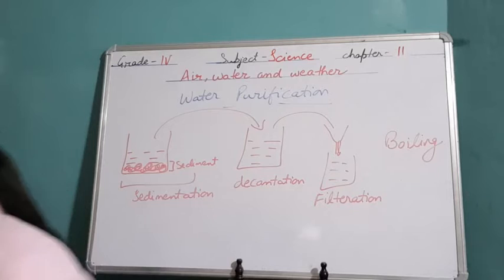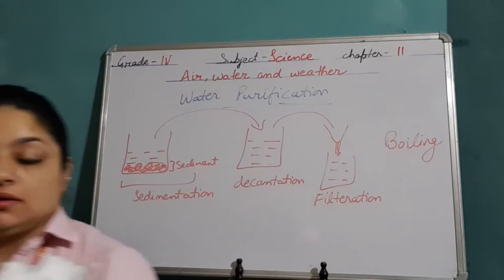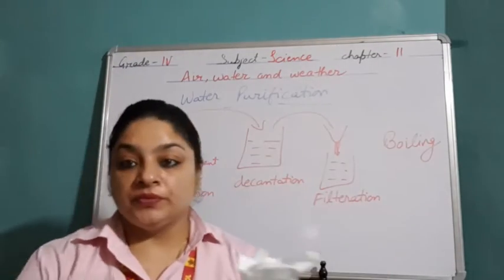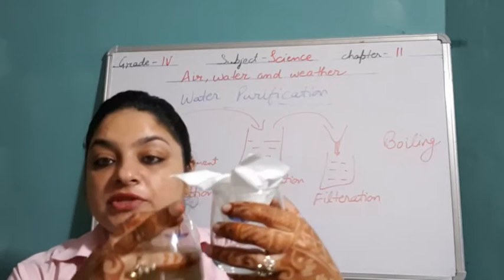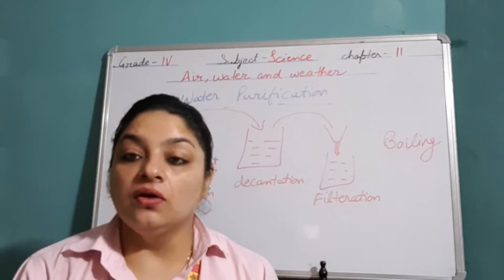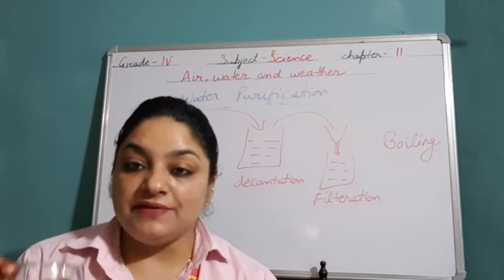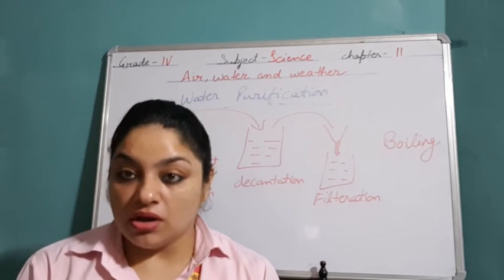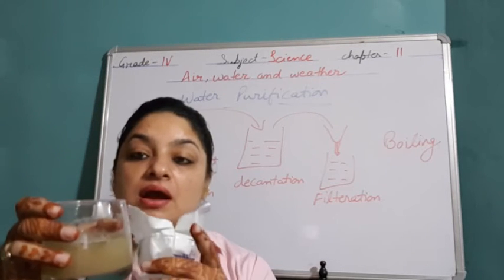Filtration is, I have filter paper. Now I will pass this muddy water through the filter paper. This is filter paper, this is glass right now. So the pores in the filter paper will allow only water to go down. As pores are small, the impurities which are there in this water will remain up.